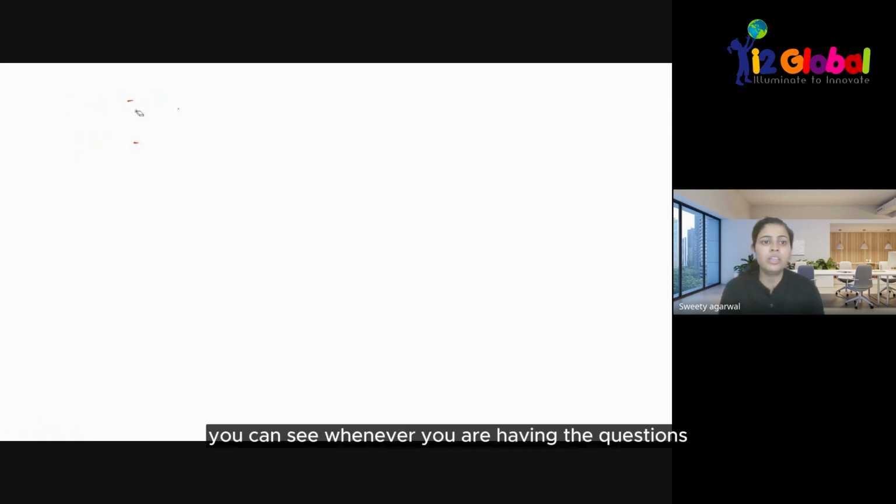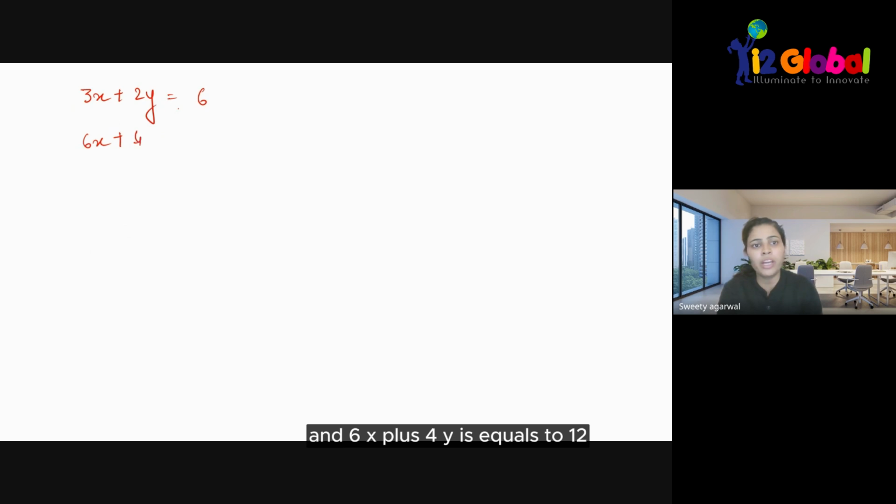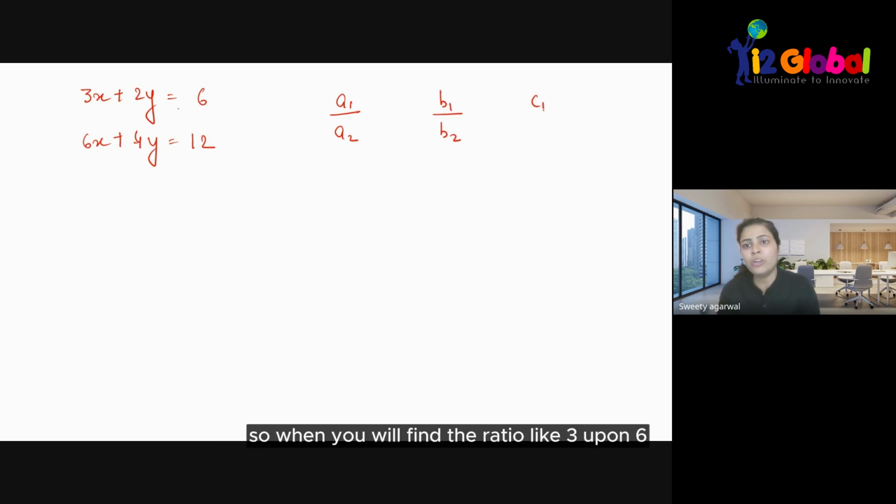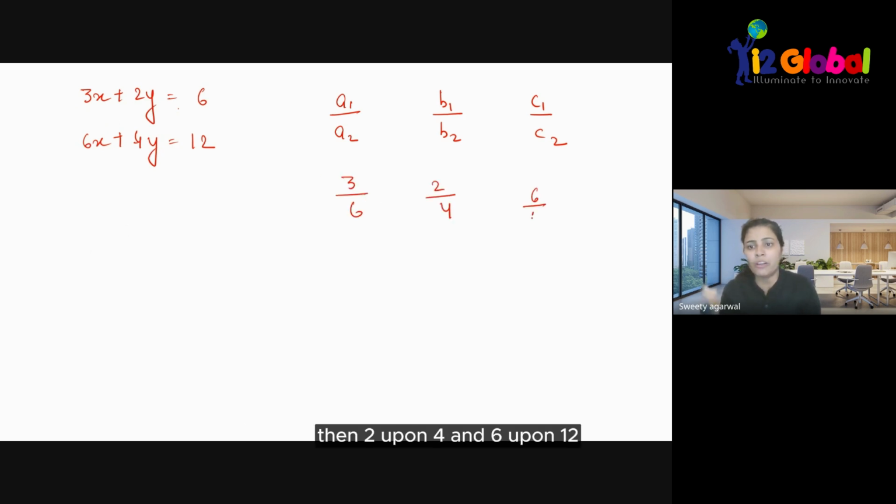Whenever you have questions, for example, 3x plus 2y equals 6 and 6x plus 4y equals 12, you have to find out which type of solutions they give, which type of lines they make, or which type of system they are. First of all, find the ratio of the coefficients: 3/6, 2/4, and 6/12. I gave you three cases: all equal, none equal, and the first two equal.